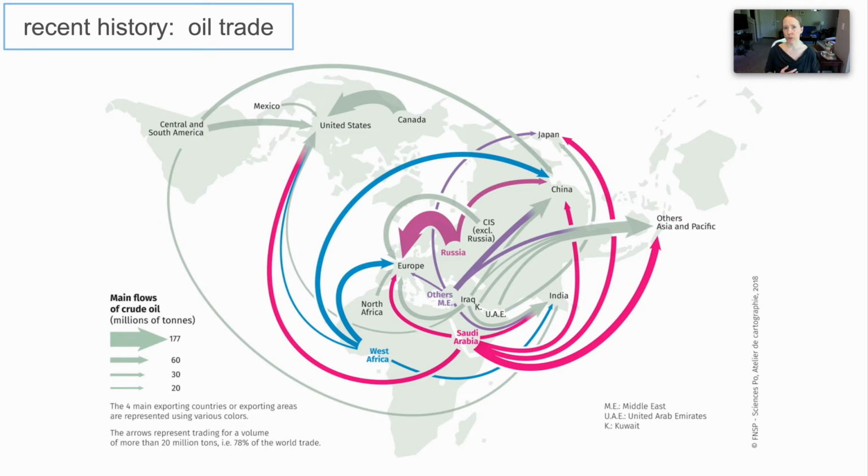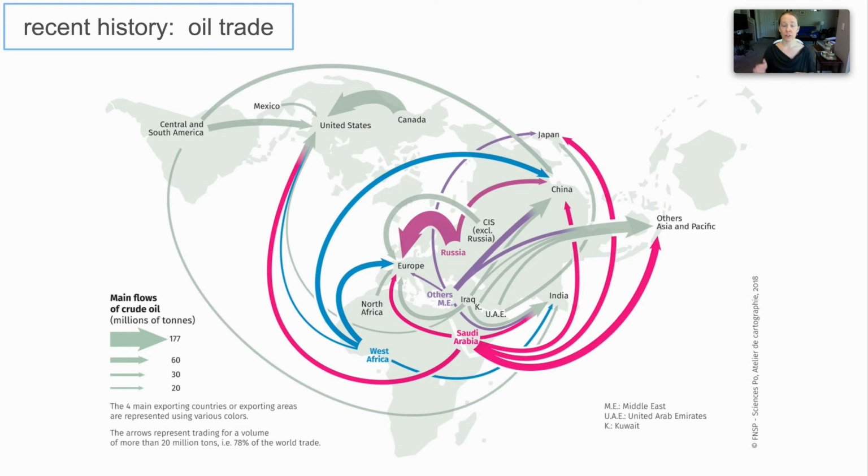This is a recent history graph. It's not the current graph. Actually, it's shifted very quickly over time, and it's a funky way to look at a map. So we're kind of looking down, and you see the US, Canada, and South America sort of in the upper left side, and then you see Africa down here, and then you see China over here, and then Australia over there. If you look at the United States, which is up here, these are oil. This is the oil trade, by the way. What you see is that the United States is importing a lot of oil. It's importing some from Canada, probably from the tar sands. It's importing some from South America, and it's importing a lot from Saudi Arabia.